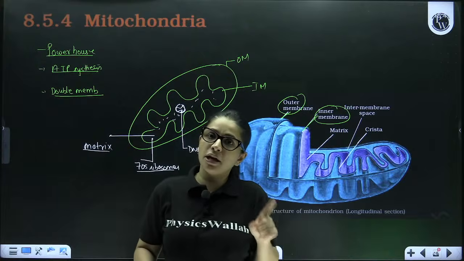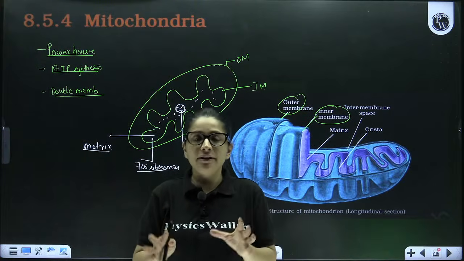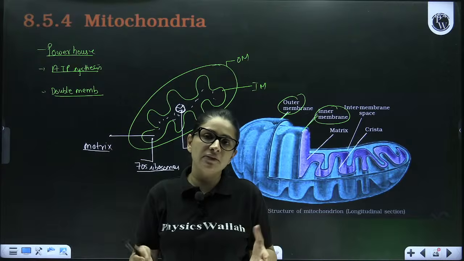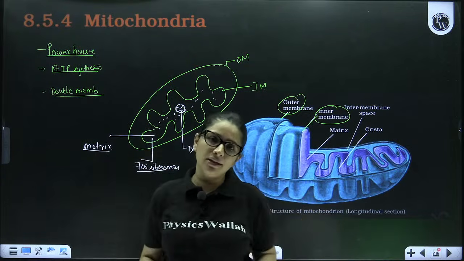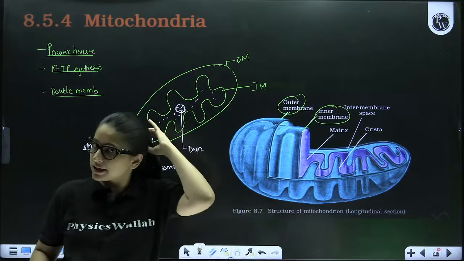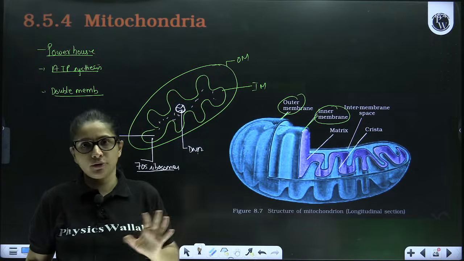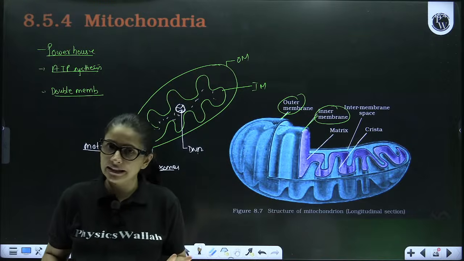Plus, what is the shape of the mitochondria? They are cylindrical, sausage shaped. You all must have seen the hot dog burger, how it is flattened and cylindrical in shape, sausage shape. So that is the exclusive shape of the mitochondria, right? I hope I'm very much clear to everyone.